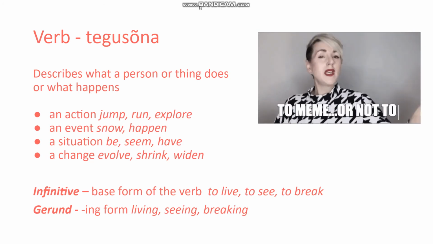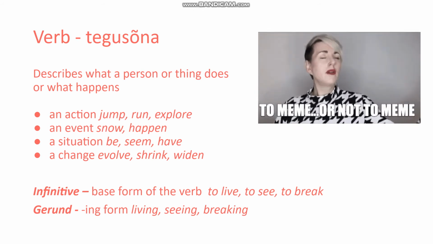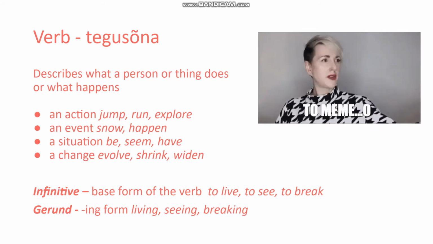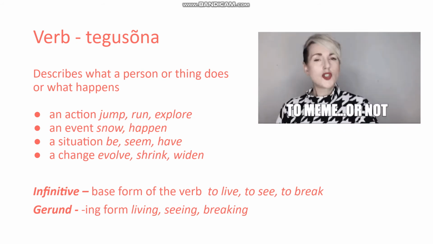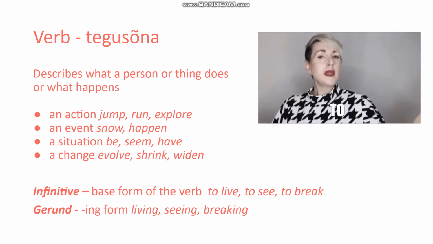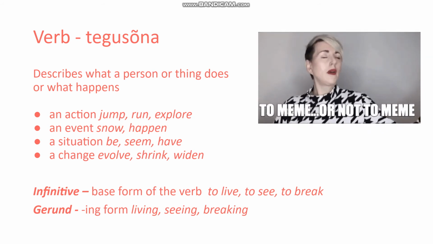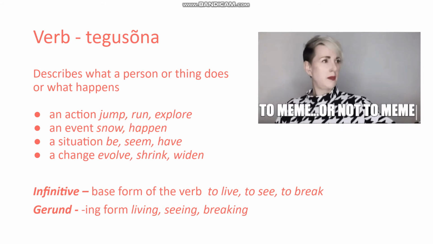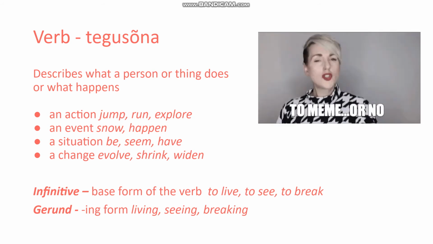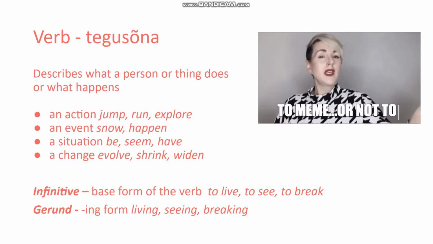We'll move on to verbs. So verbs are words that describe something that is happening. They can describe an action, an event, a situation, stative verbs in that sense, a change. So there are different ways, but they all describe something that is to do, to jump, to snow, to be, to evolve.